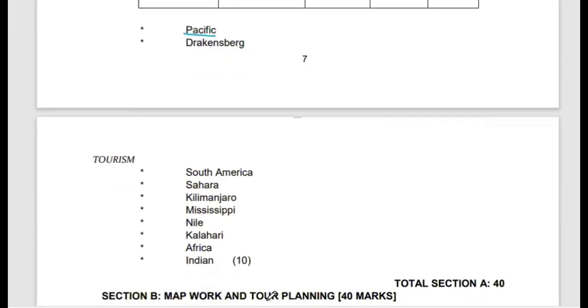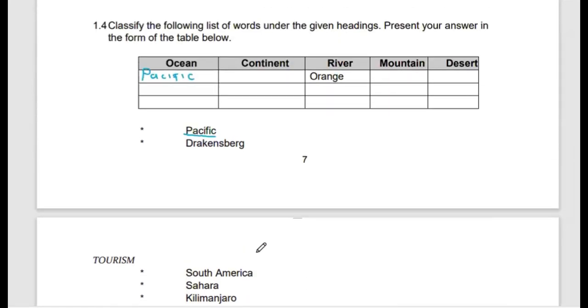Yes, we do have one. We also have the Indian Ocean. This is an example of an ocean. So we are going to write it in the appropriate column there. Then you can see that we no longer have any extra oceans.